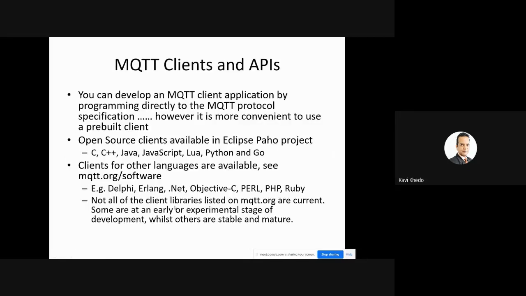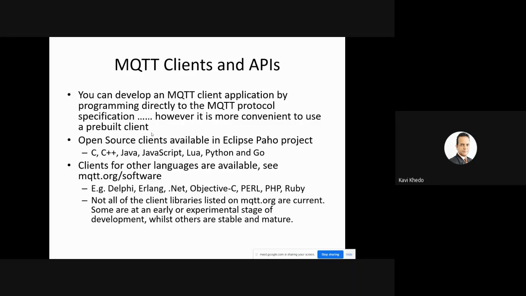And after, you can develop your MQTT client, which can be a subscriber or publisher, by programming directly to the MQTT protocol specification, but this is difficult. However, it is more convenient to use a pre-built client, clients that are already available. This is what I've been telling you.